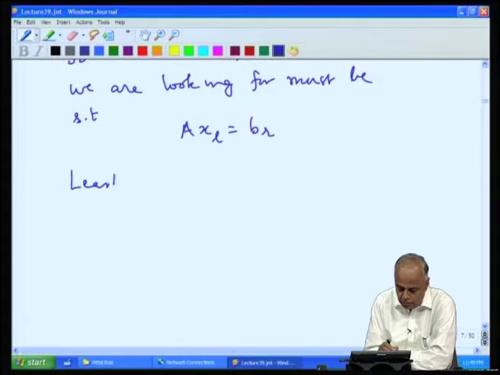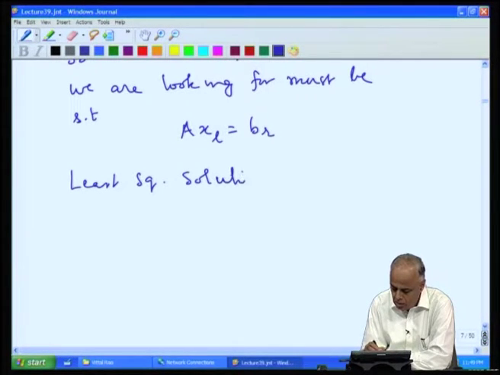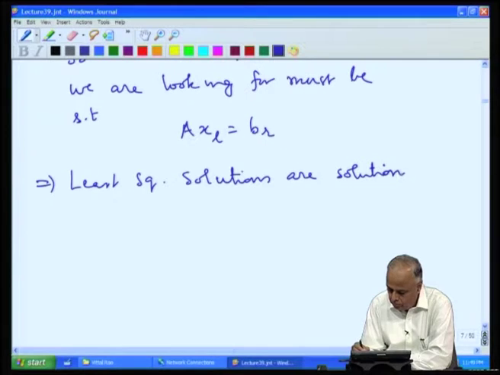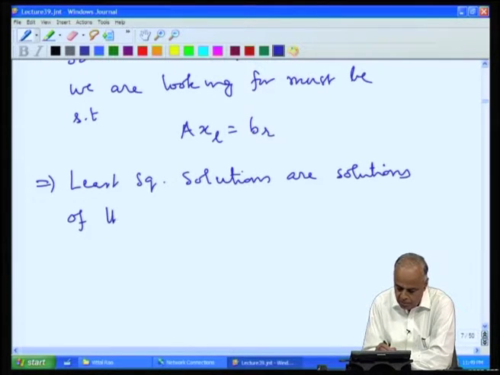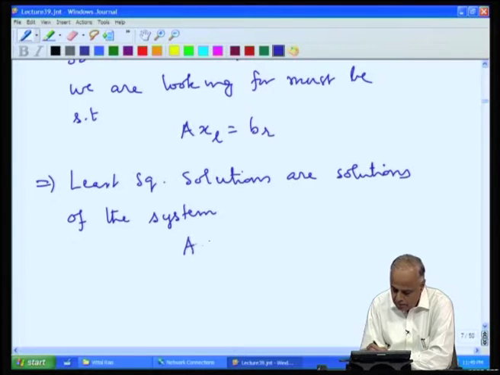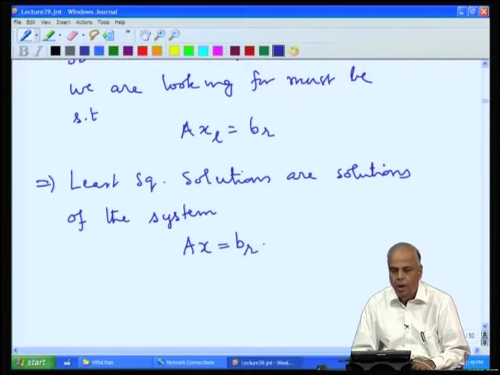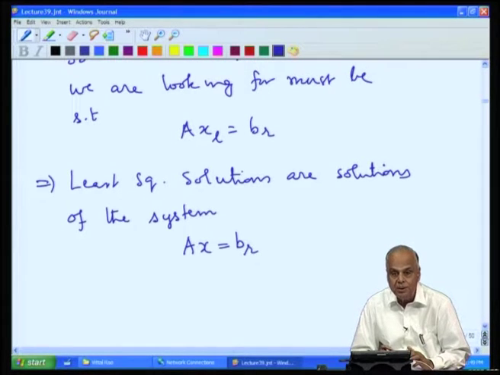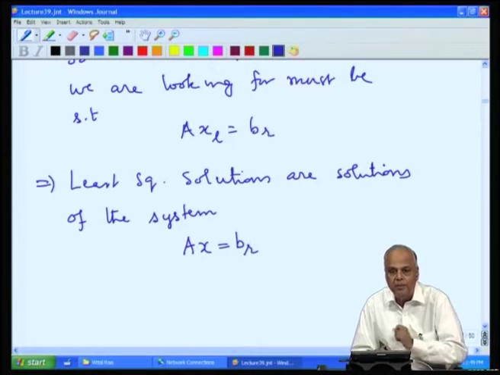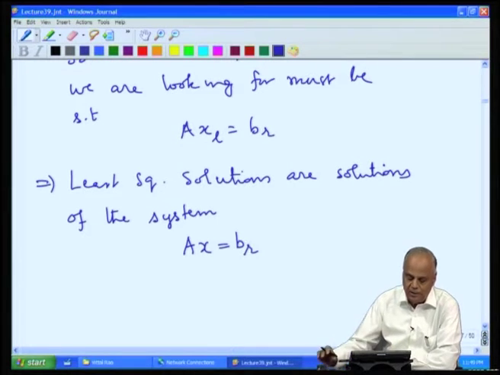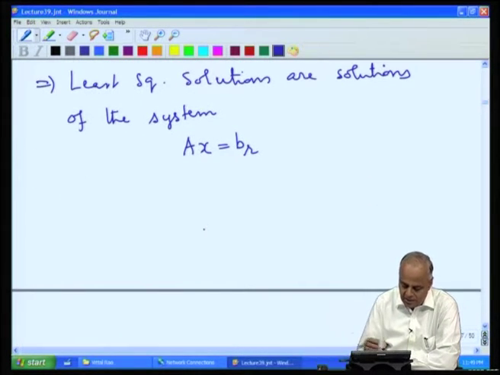So, therefore, least square solutions are solutions of the system A x equal to B_r. Now, this system has a solution because B_r is in the range of A and it satisfies the consistency condition.